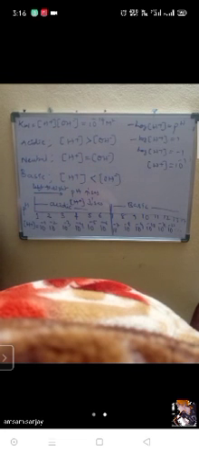This is the ionic product of water. Kw is equal to the concentration of H plus times the concentration of OH minus. In that, the concentration of H plus is 10 power minus 7 and the concentration of OH minus is 10 power minus 7. Concentration in terms of molarity is capital M, so capital M into capital M, M square will come. Acidic medium means the concentration of H plus is more. Neutral medium means both are equal. Basic medium means the concentration of OH minus will be more.